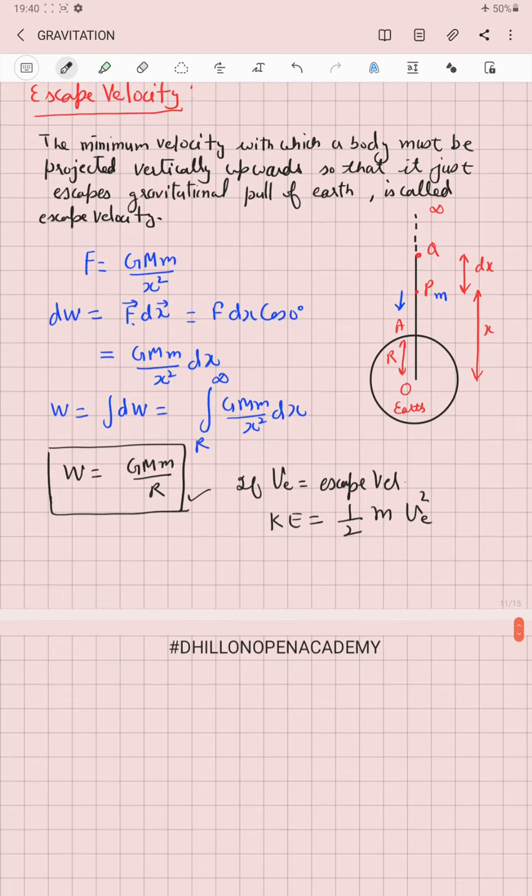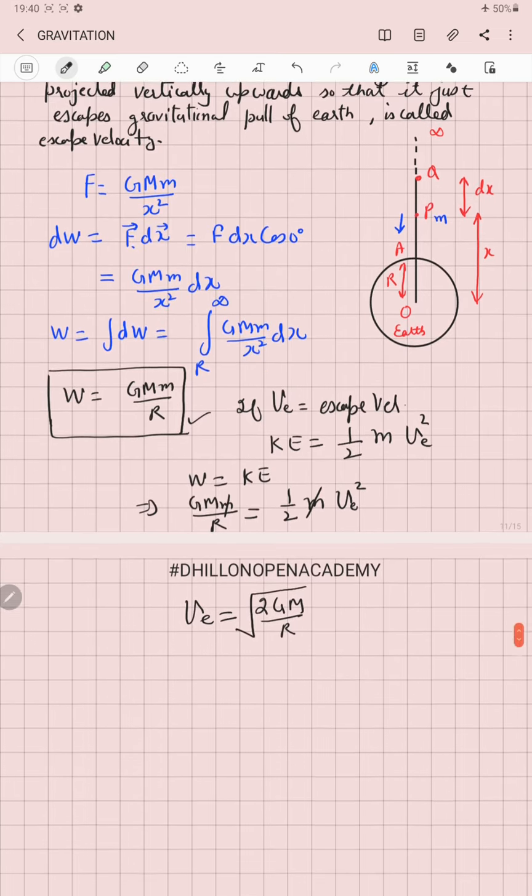So if we compare the two, work done and kinetic energy, we have GMm over r equal to half m v_e square. m gets cancelled, and escape velocity comes out equal to the root of 2GM over r.